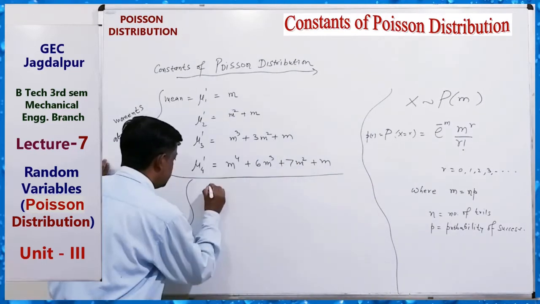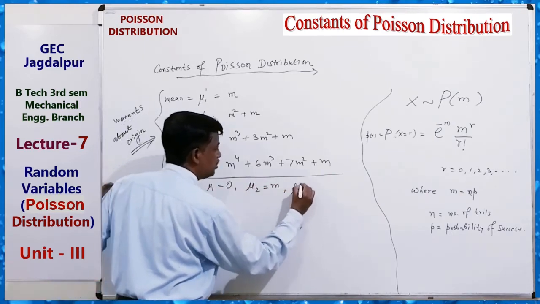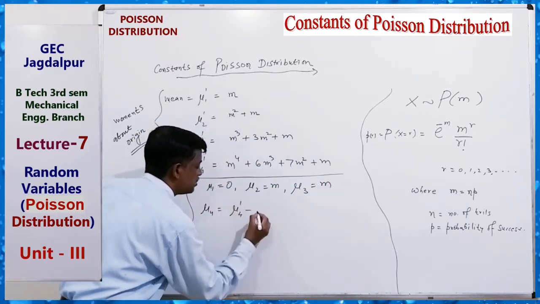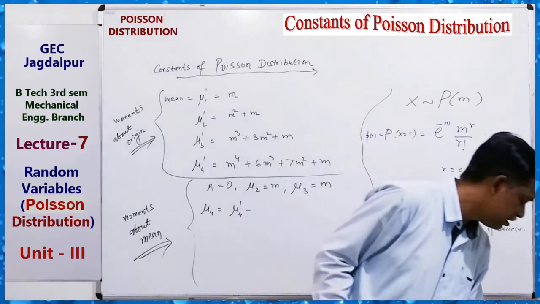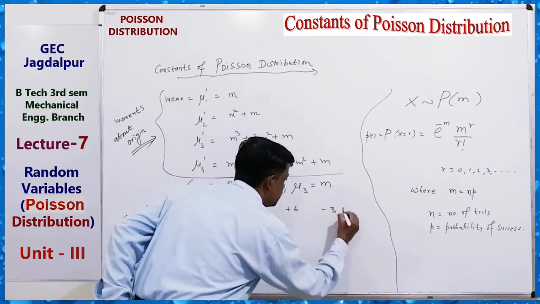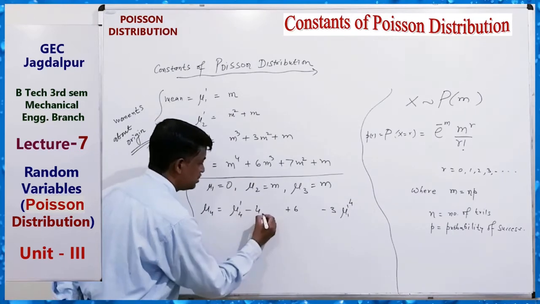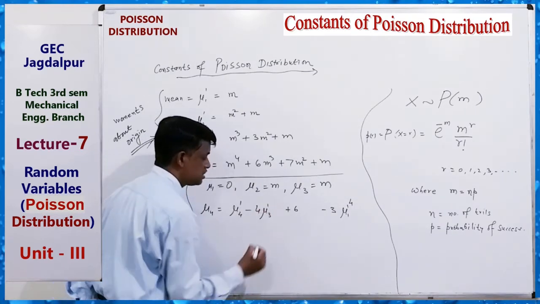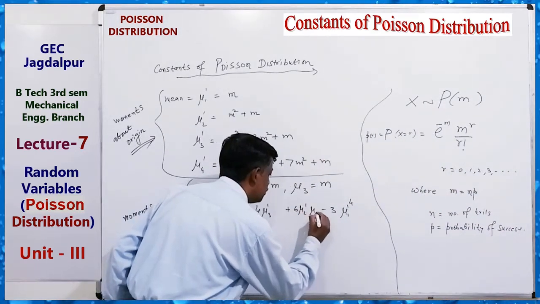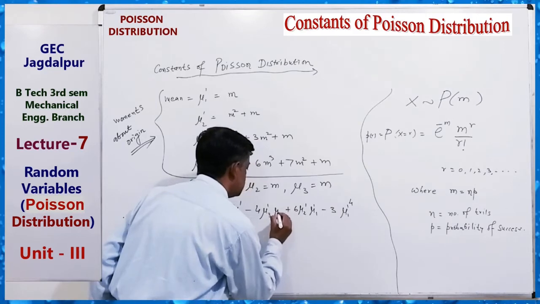Here, very simple. Mu1 is always 0, mu2 equals m, mu3 equals m, and mu4 equals mu4 dash minus 4 mu3 dash mu1 dash plus 6 mu2 dash mu1 dash square minus 3 mu1 dash power 4.